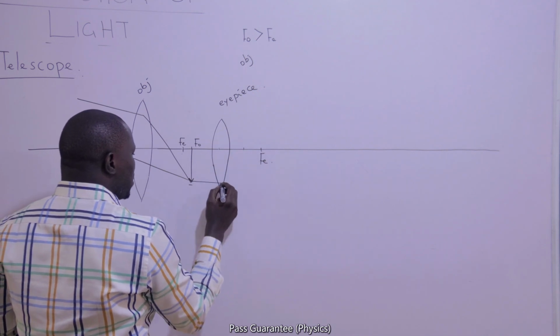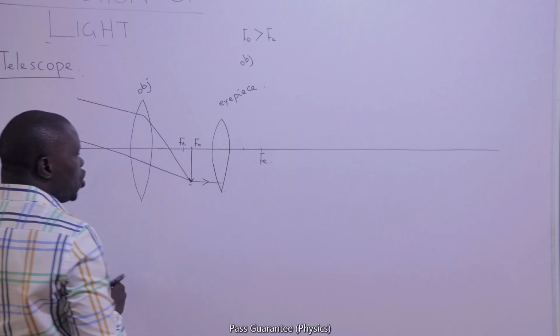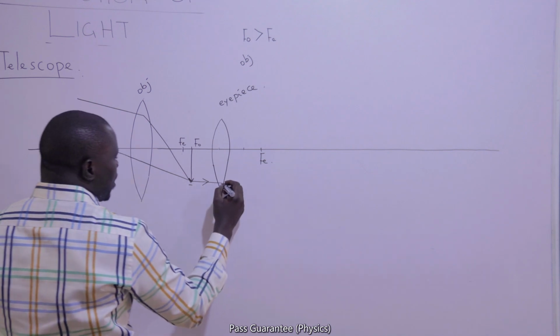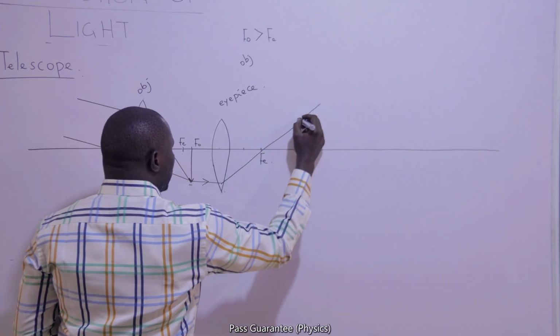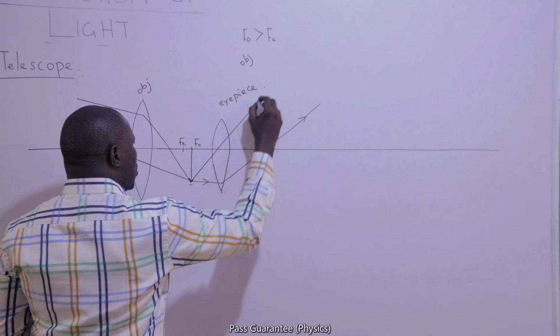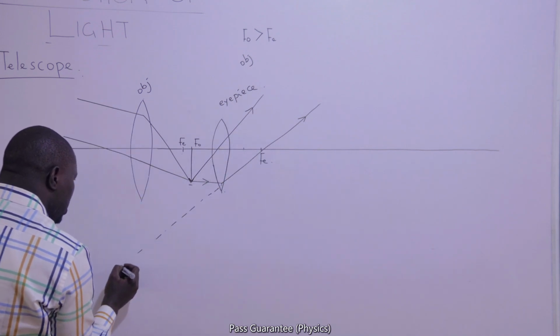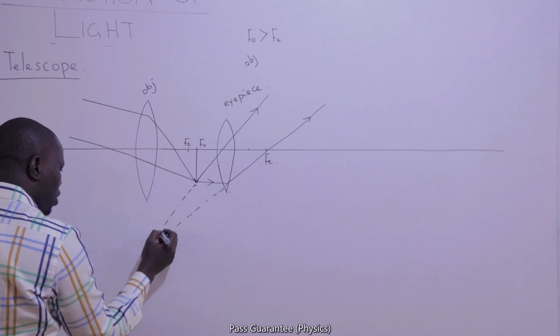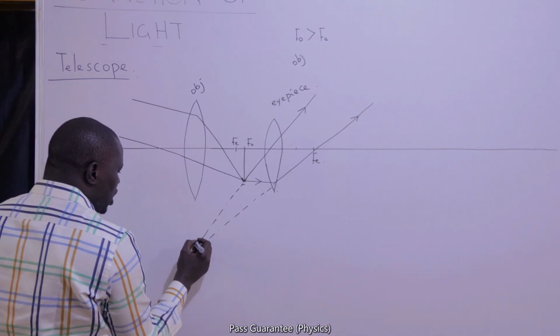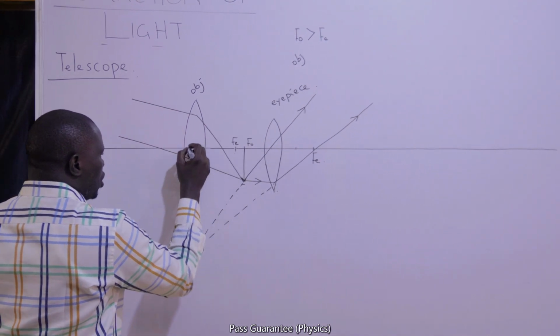So rays of light that are parallel to the principal axis, how will they go after refraction? They will go through F, and the one that goes through C will continue its path through C undeviated. If you extend it, we will get to a point where the two of them will meet, and that is where the final image will be.